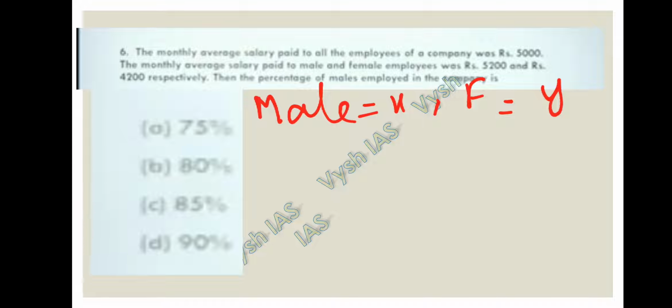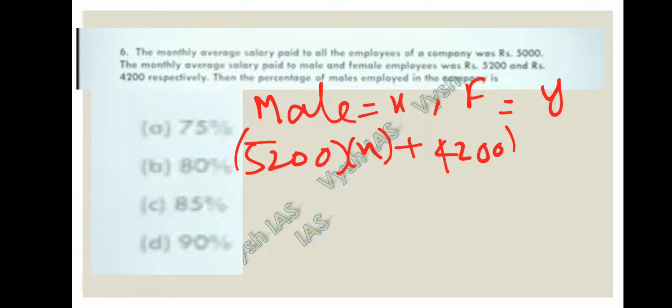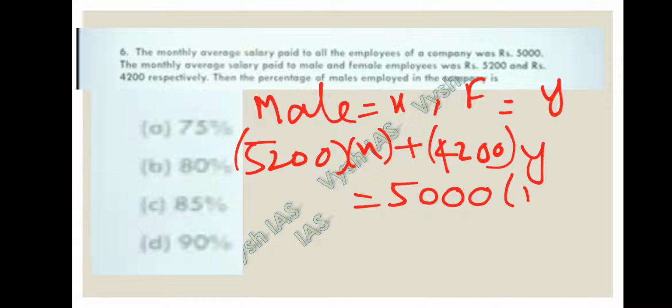So the average of men's salary is 5200 and the average of women's salary is 4200, so the total salary will become 5200 into X plus 4200 into Y, and the overall average salary is 5000. I'm writing the equation directly because I have already told you these concepts in the averages part.